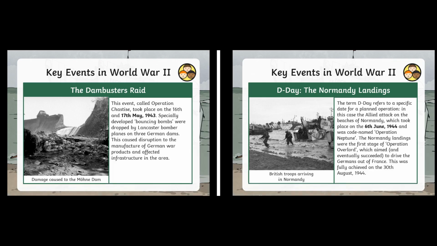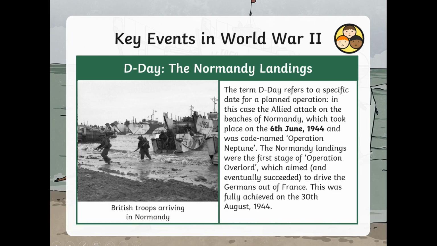Next, we're going to move from the Dam Busters raids in 1943 to the D-Day landings, which occurred on the 6th of June 1944. How will you show this on your timeline? The term D-Day refers to a specific date for a planned operation. In this case, the Allied attack on the beaches of Normandy, which took place on the 6th of June 1944 and was codenamed Operation Neptune. The Normandy landings were the first stage of Operation Overlord, which aimed, and eventually succeeded, to drive the Germans out of France. This was fully achieved on the 30th of August 1944.